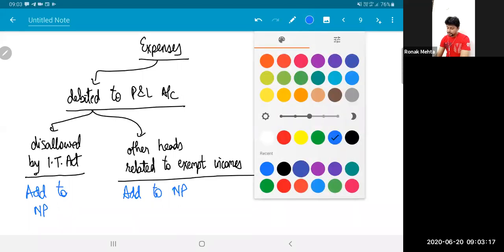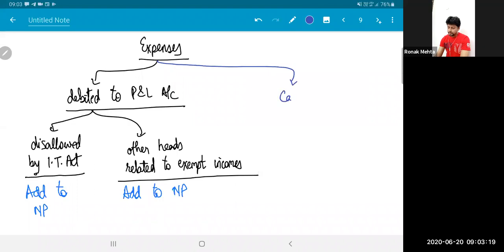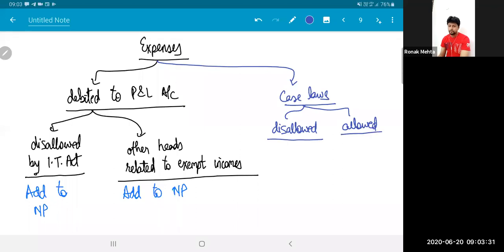There are some expenses for which the case laws tell you that they are disallowed, or the case laws tell you that they are allowed. There are some case laws which treat the expenditure as a revenue expense, and the judgment is given in favor of the assessee. And there are some case laws where the expenditure is treated as a capital expense, not eligible for a deduction. So they are disallowed and the judgment is given in favor of the department.